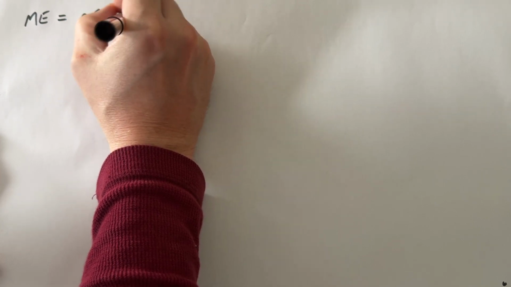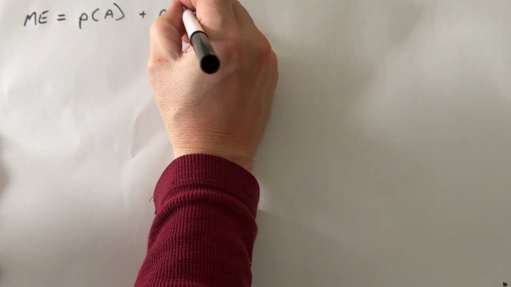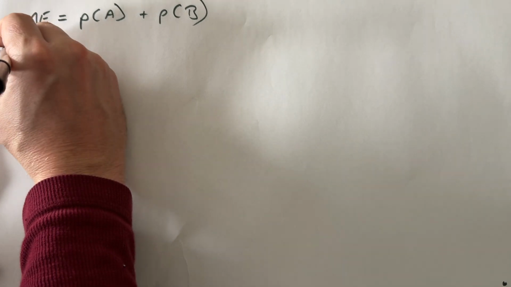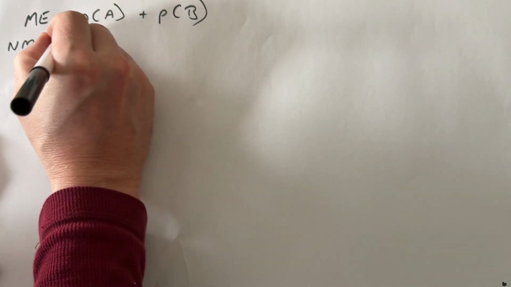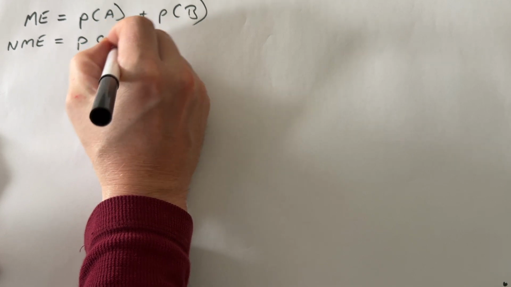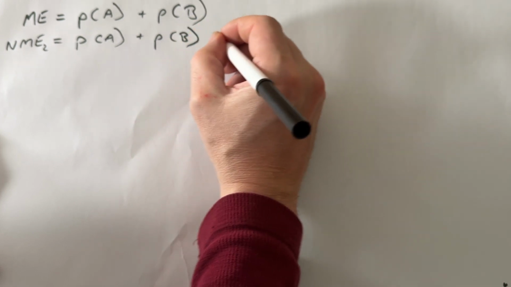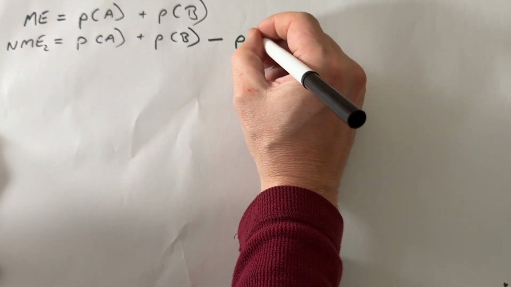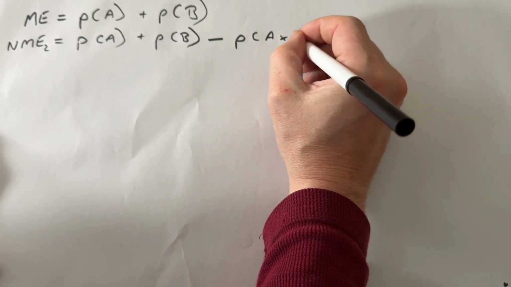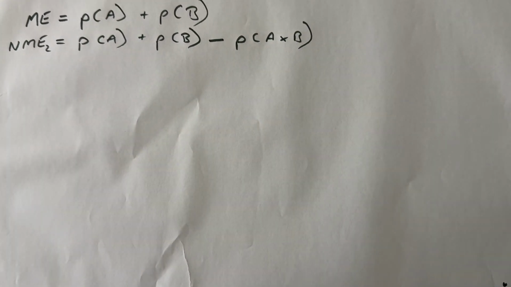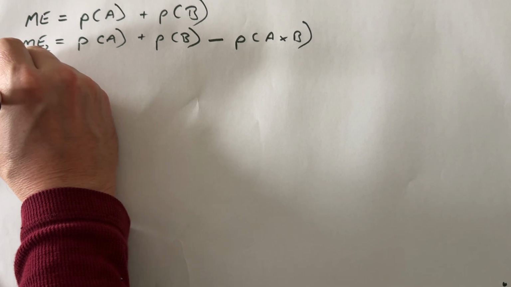So a mutually exclusive OR, where only one event can happen, we add both together. The probability of A plus the probability of B gives us our probability. But the non-mutually exclusive OR, this actually overcounts. And if we have 2 events, the probability of A gets added to the probability of B, and we have to now take off the probability of A times B, of both events happening at the same time. Now that's our non-mutually exclusive OR calculation with 2 events. What about with 3 events?